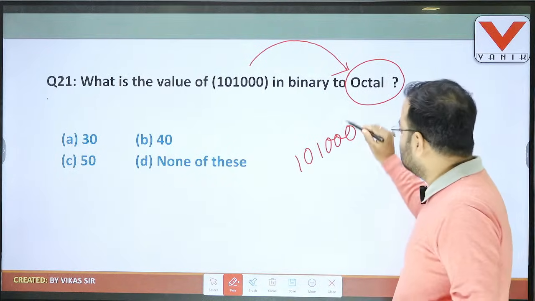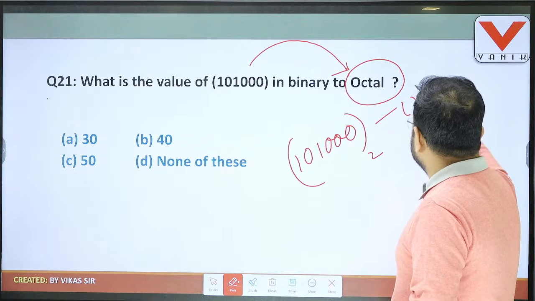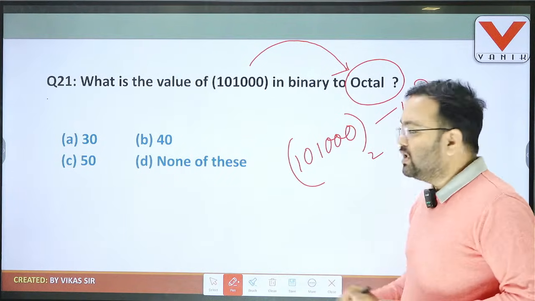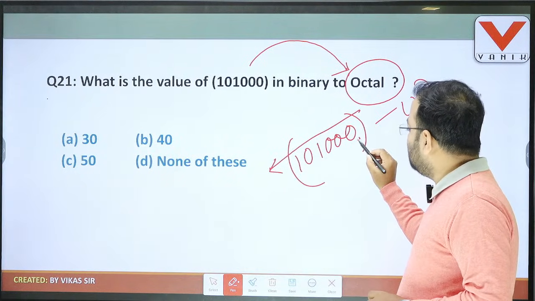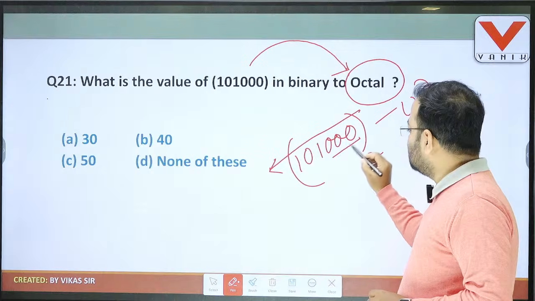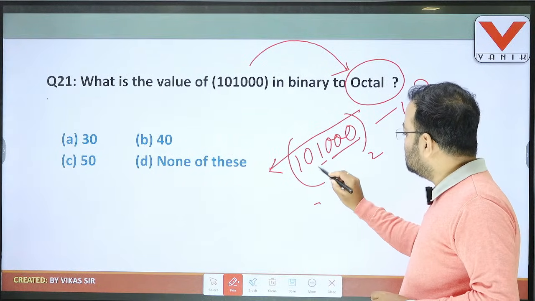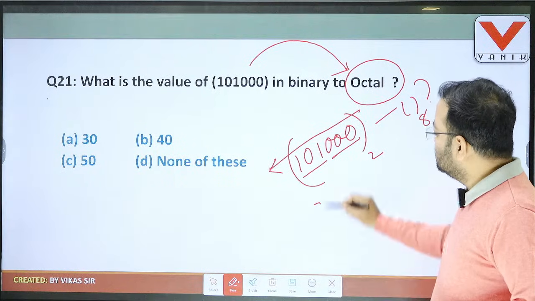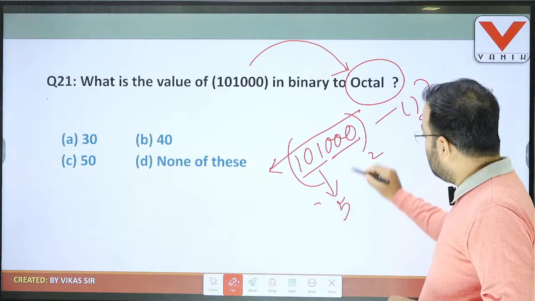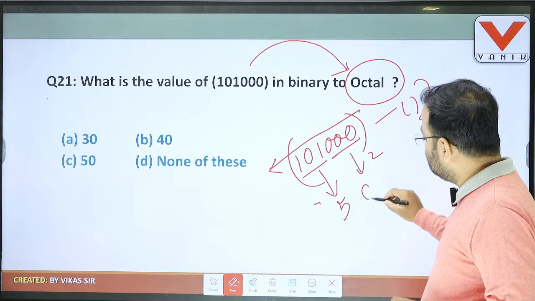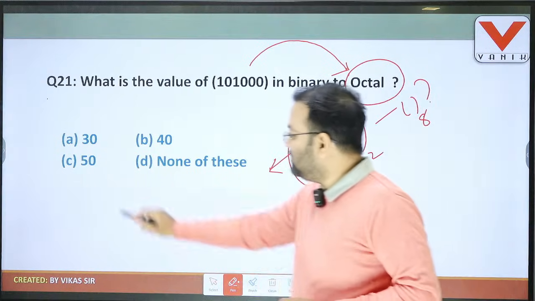If the question asks for binary to octal, then the logic is: move from right to left and take three consecutive digits. The first three digits are 000 and the remaining digits are 101. The decimal value of 101 is 5 and the value of 000 is 0. Combined it is 50. So here the answer is C, 50.